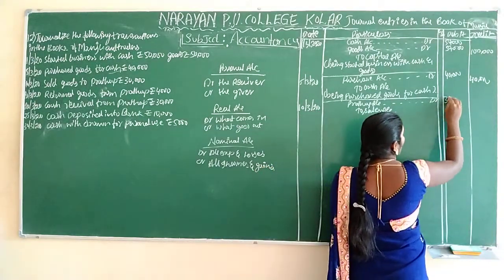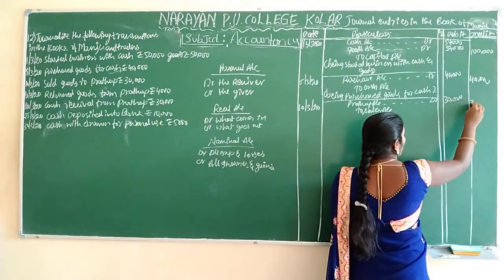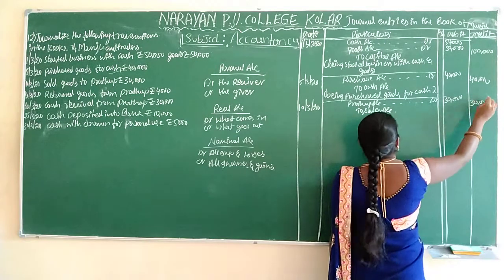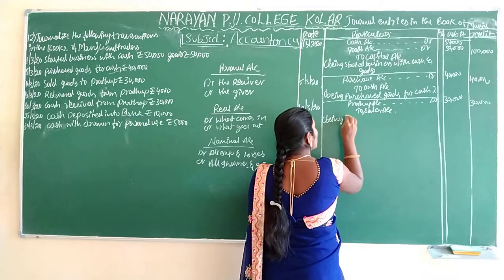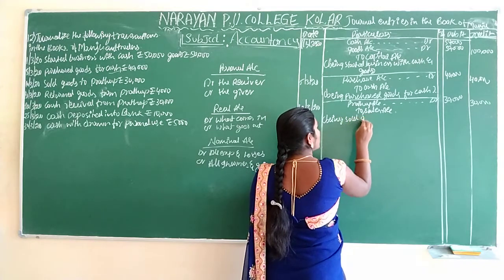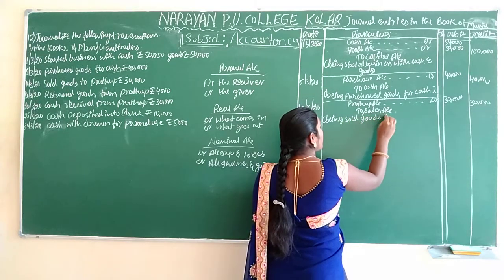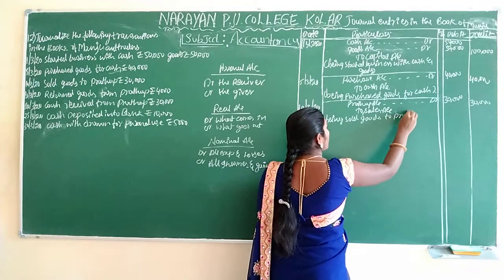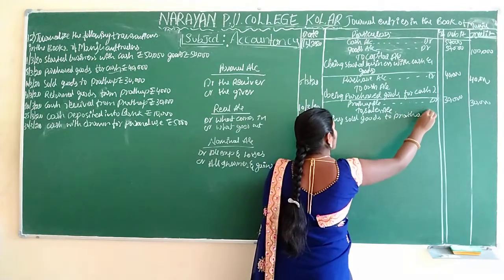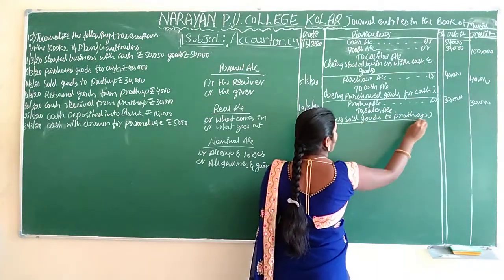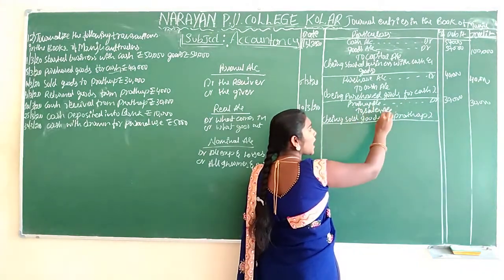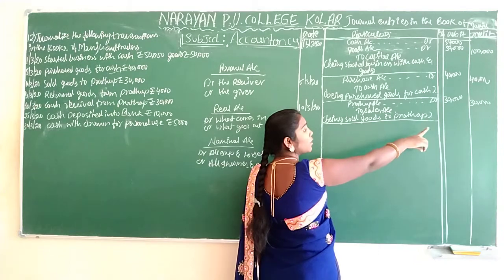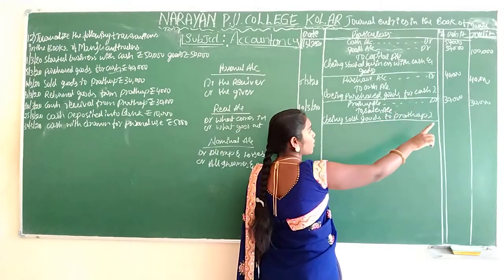In the debit column you have to write 30,000. In the credit column you have to write 30,000. Being sold goods to Pratap. We are selling the goods to Pratap here. In the debit column 30,000, in the credit column 30,000.